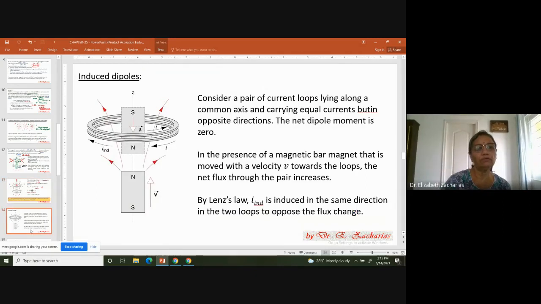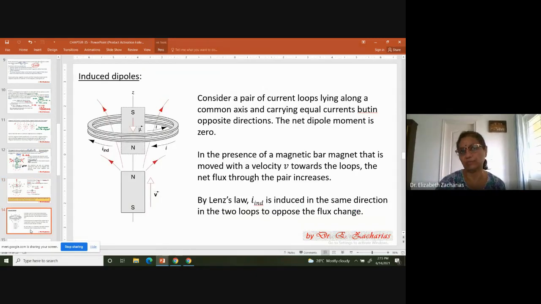Now let's go to induced dipoles. So you need to talk about certain materials which are diamagnetic. Here this is going to explain diamagnetism to you. What are diamagnets? Diamagnets, at least this much all of you remember, they repel. They get repelled by magnets. If you apply a magnetic field, they move away from the magnetic field.